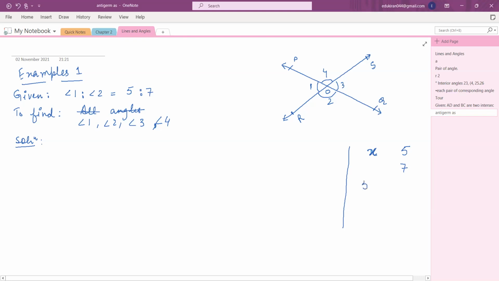So we write it like this: 5x and 7x. I mean the 5 parts of the total x and the 7 parts of the total x. So angle 1 is basically 5x and angle 2 is 7x.